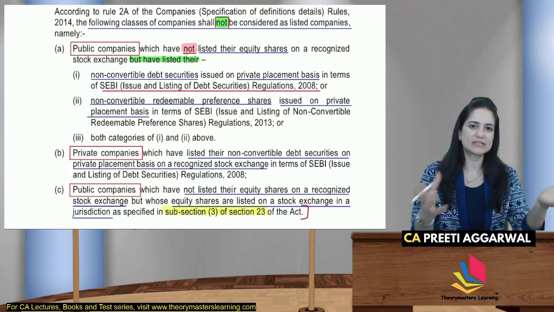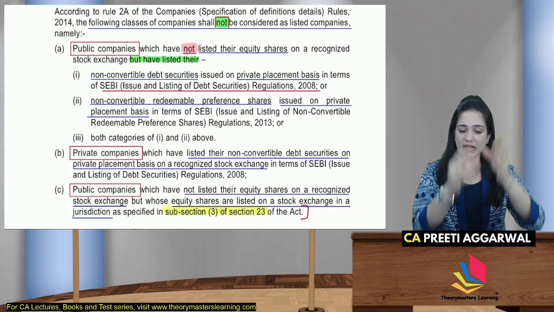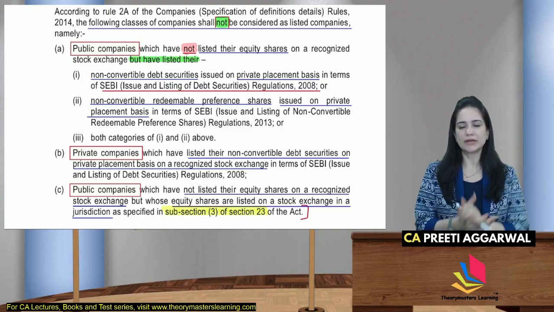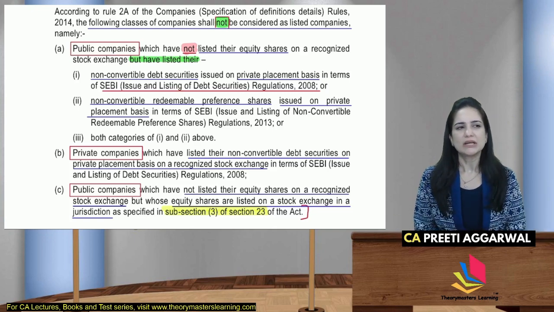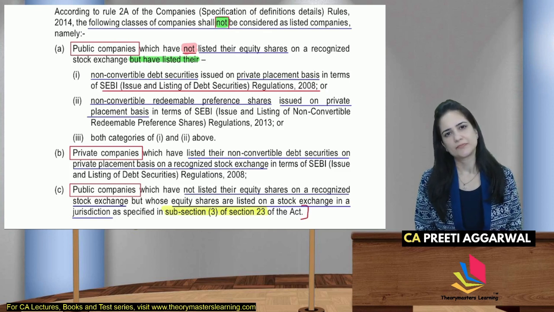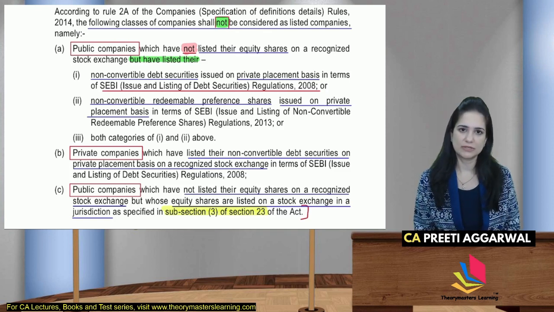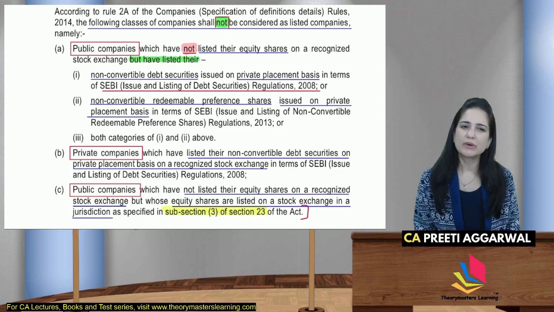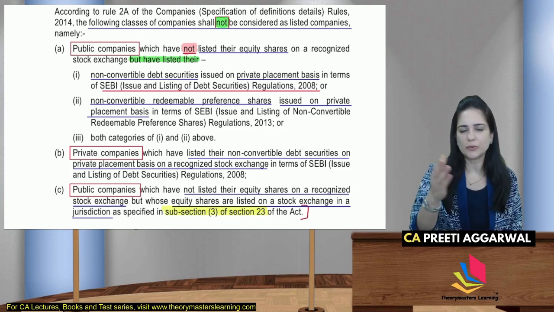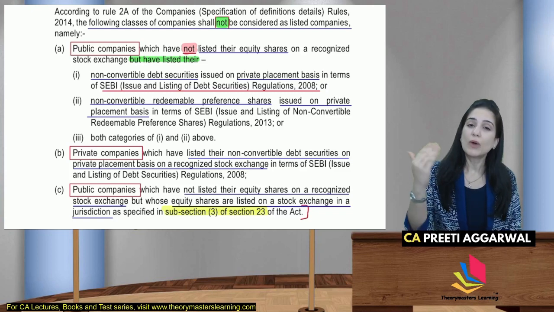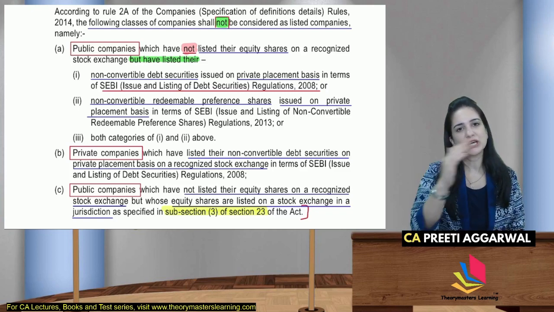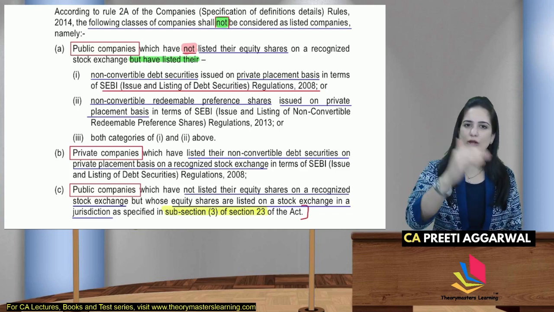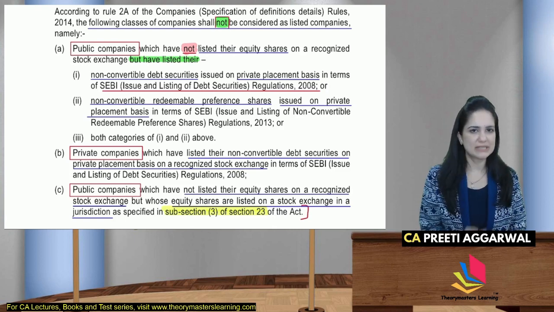Now, why have these exclusions? Why are these exemptions included here? See, when you list your securities, there is a lot of compliance involved. There is a lot of paperwork. There are many things that you need to comply with. Why burden these companies? Anyway, their equity shares are not listed. Why burden them with compliances? So for the ease of doing business, a lot of exemptions were given to these kinds of companies.